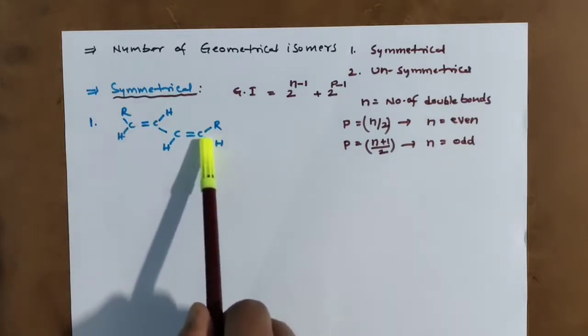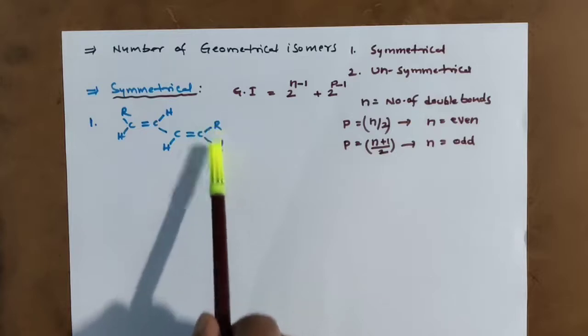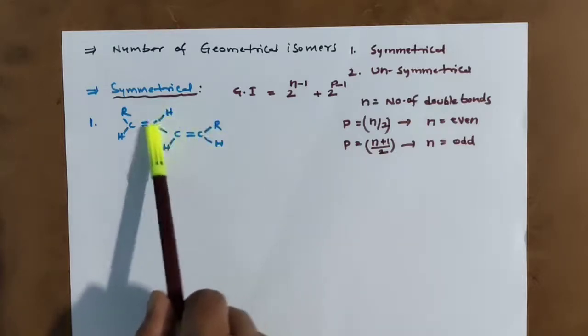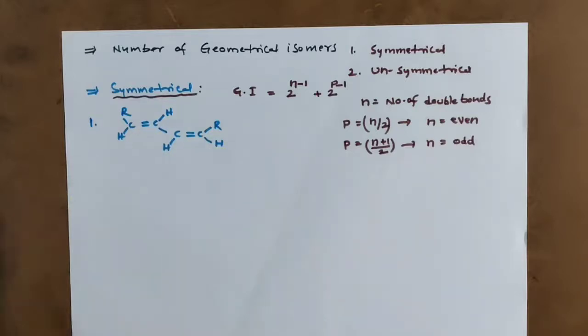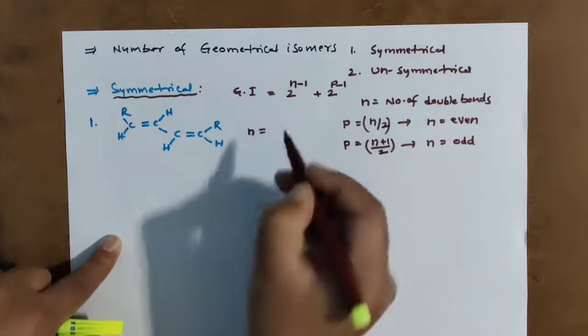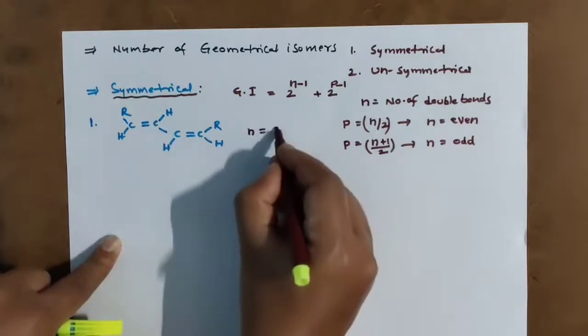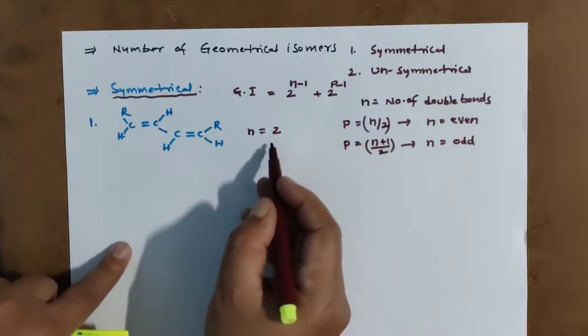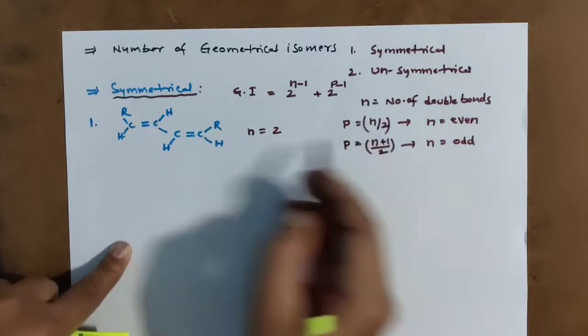And carbon should be different groups. Look here, RH, HA, and this is CH. So different. Let me get the n value. How much is n? 2 double bonds. Now, 2 double bonds, an even number. Even number means, what do we have to calculate?